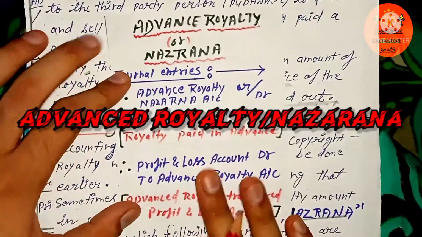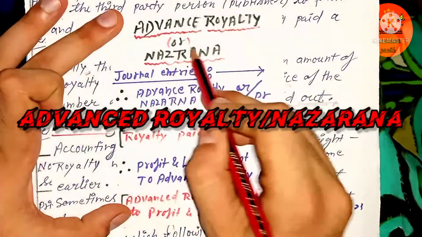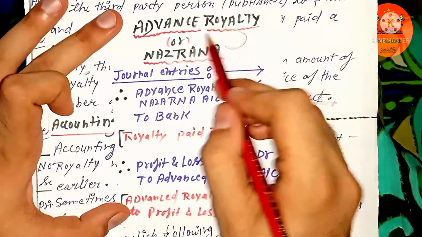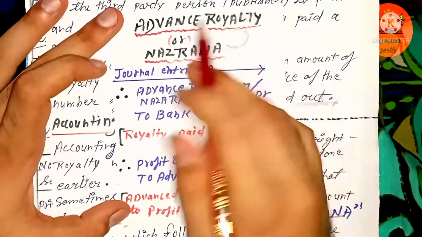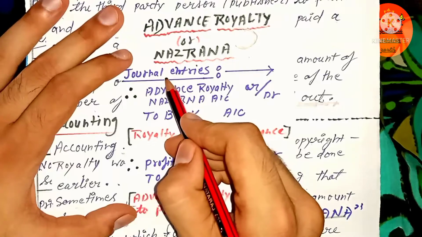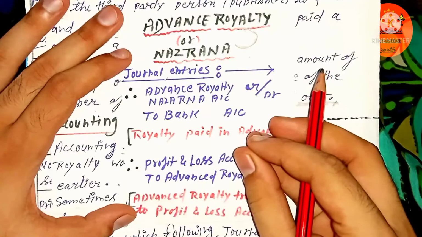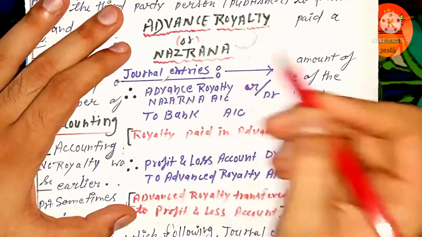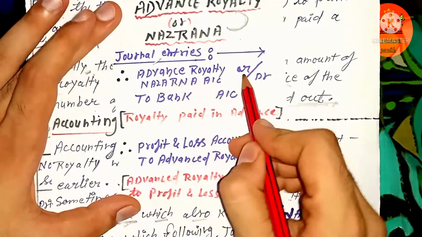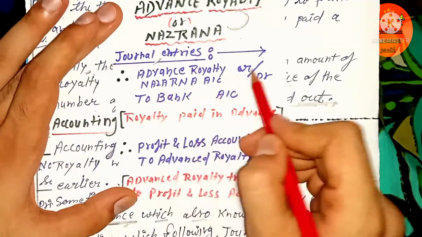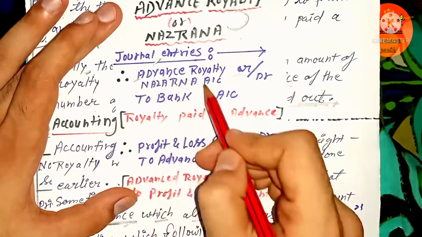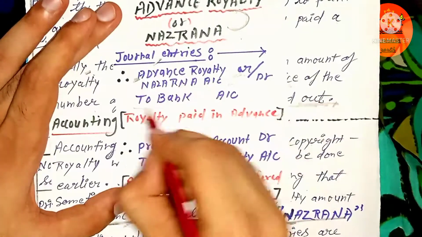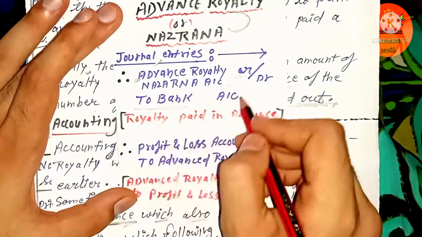Here you can see, for your convenience, I have already written down advance royalty or Nazrana. These are similar words; both are similar. You can call it Nazrana, and advance royalty as well. So what kind of journal entry do we have to pass if a publisher has to pay Nazrana or advance royalty to the author of that book? The journal entry will be: advance royalty, whatever amount is payable, or Nazrana, another name of advance royalty, to bank. What is going out? Bank.